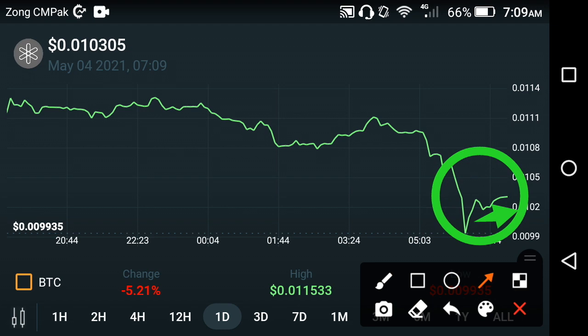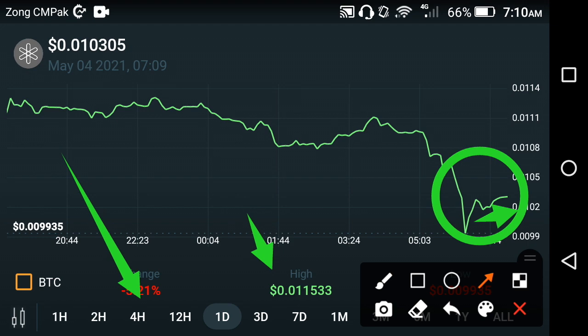What's your opinion about this jump? Can this jump continue for the long term or not, please? I think there is a 70% chance that this jump continues for the long term, friends, and a 30% chance of falling again, friends. So, friends, a negative 5.21% net change occurred in Dentcoin in the last 1 day, and the highest price is about 0.011533 USD, friends.